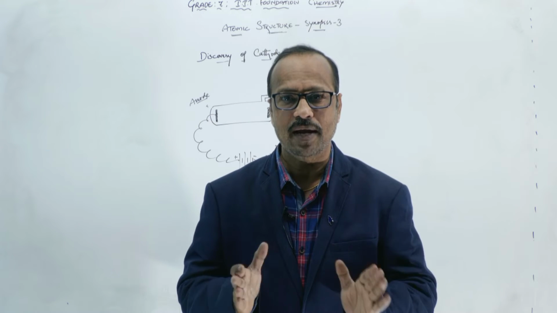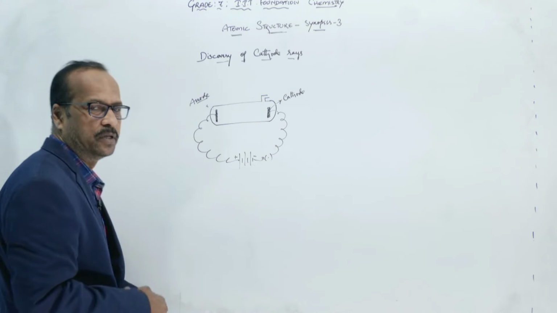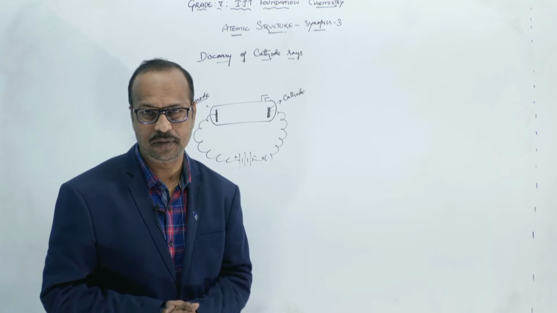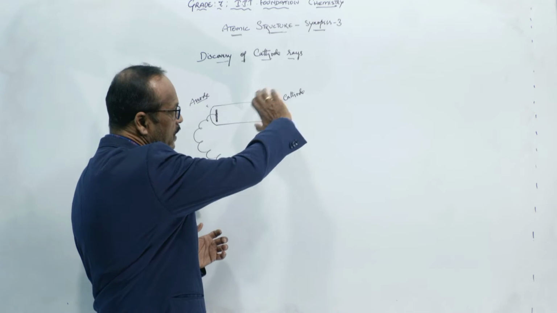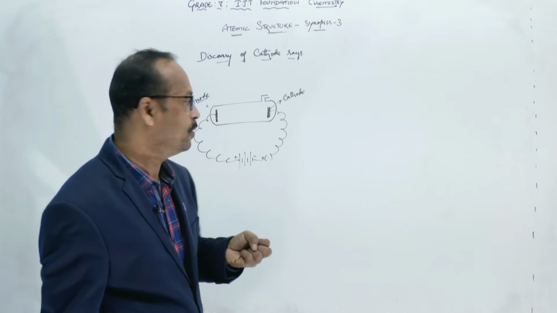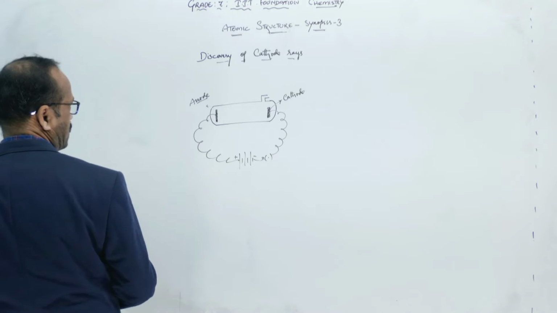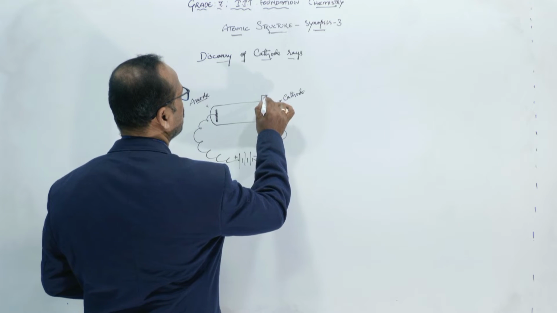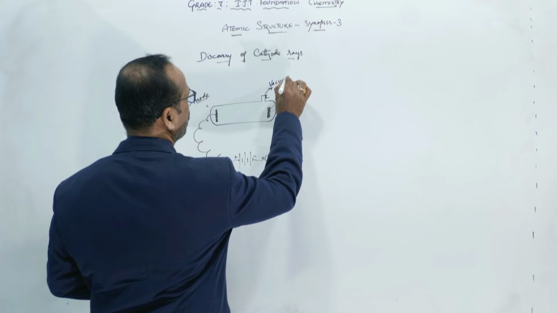Gases are bad conductors of electricity, so nothing was observed under normal conditions. Then what did he do? He removed the gases by operating a vacuum pump. So this is fixed with the vacuum pump. Here he operated with one pump, which is called a vacuum pump.